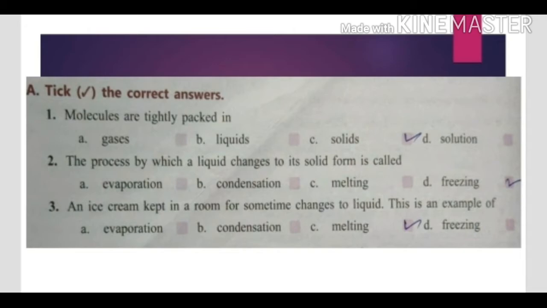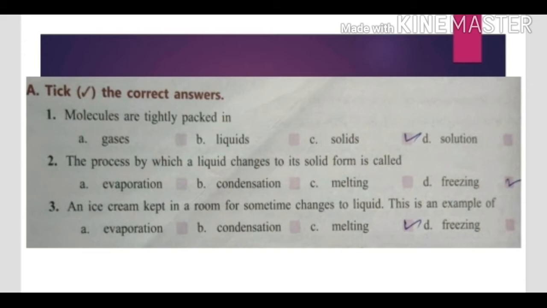Come to question number 2. The process by which a liquid changes to its solid form is called. The options are evaporation, condensation, melting, freezing. Its answer is freezing, because freezing is a process in which liquid changes to solid form.